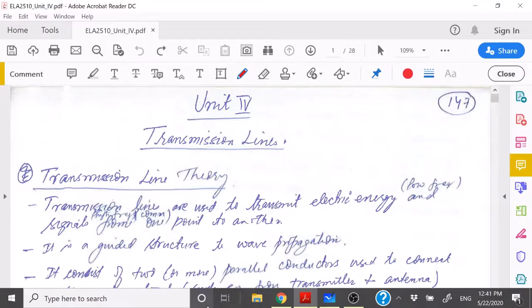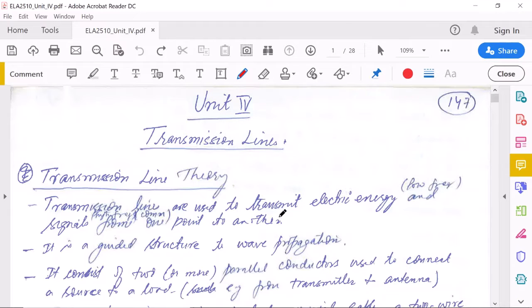Here is an example. If students are on the ground, they are free to move in any direction. But once they are moving in a corridor or a gallery, they have to be guided by the walls. The walls guide them to move in a specific direction. Whenever the gallery turns, they have to turn. So that's how students can reach a specific room or point using that guided structure, the walls or the corridor. In the same way, waves propagate along guided structures.